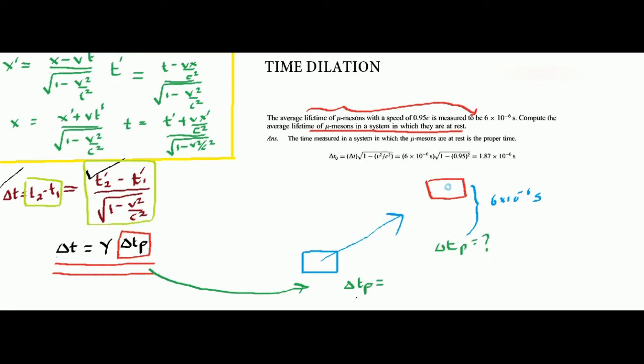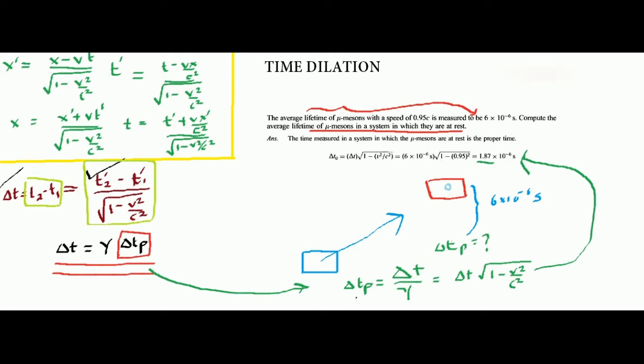So what is gamma? Gamma will go this side, so you will get the time measured on earth divided by gamma. So what is gamma? Gamma is 1 by root over 1 minus v square by c square. Now what is this v? V is the velocity of the moving frame, the frame in which the muon is moving. So plug in the value and you can find that the muon in its frame has decayed within 1.87 into 10 to the power minus 6 seconds.